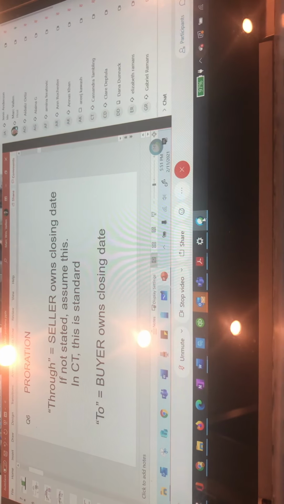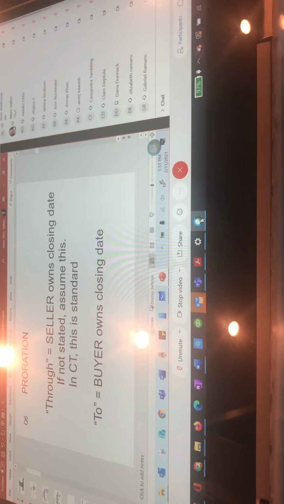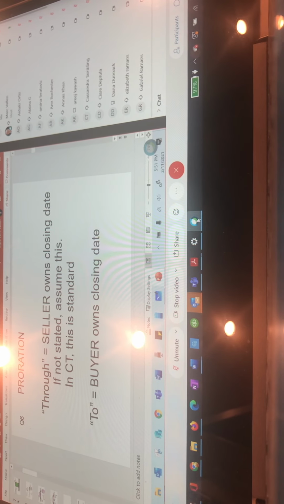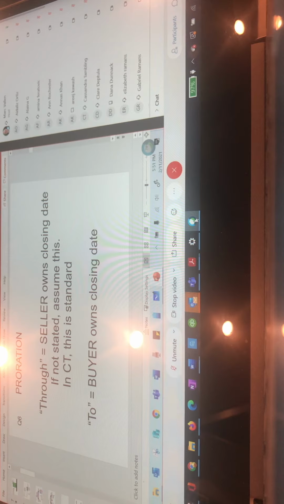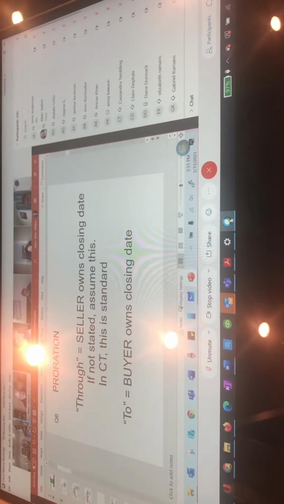This is the same concept. If I have paid the taxes through the end of the tax period, and you're living there at the end of the tax period, I want my money back. So the things you've got to be careful of when you're looking at proration questions, particularly with things like taxes and interest payments, is to figure out whether they were paid or not, and then make your calculation accordingly. You'll see what I'm talking about.